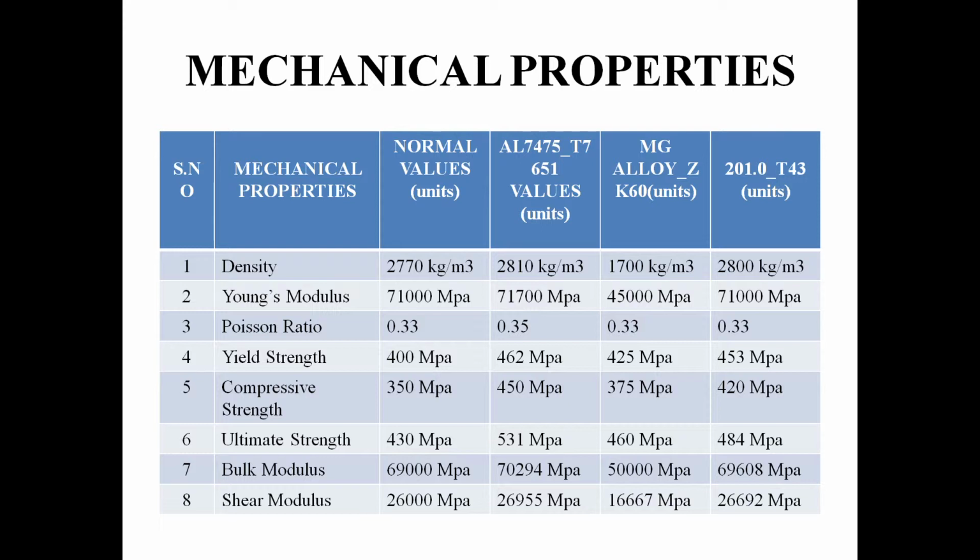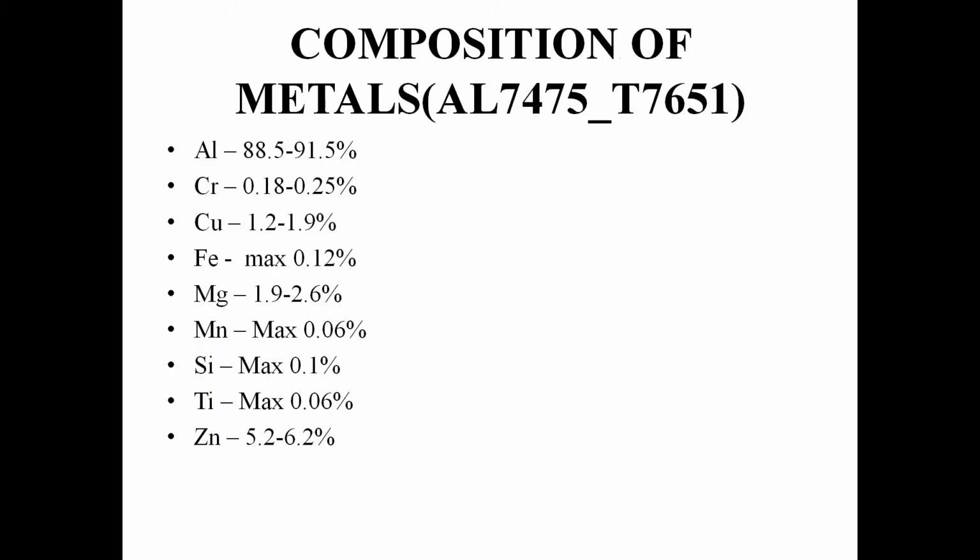By choosing our grade, all the values are greater than the normal values, and greater than the current existing product values. The proposed AL7475 series should be suitable for the commercial vehicle.